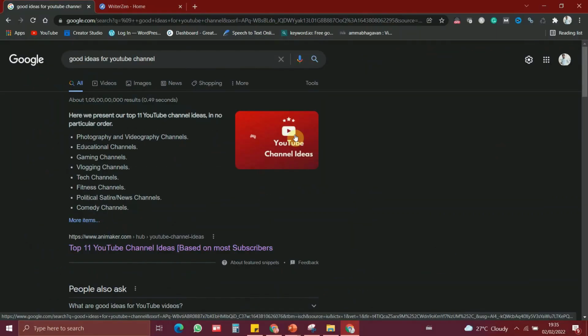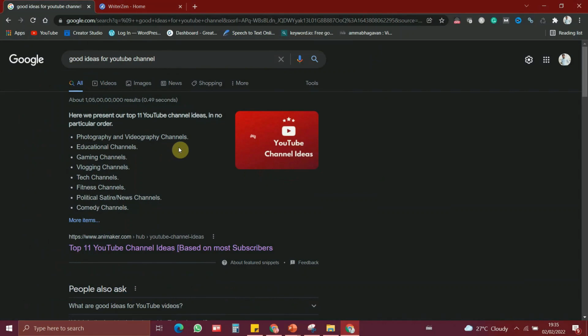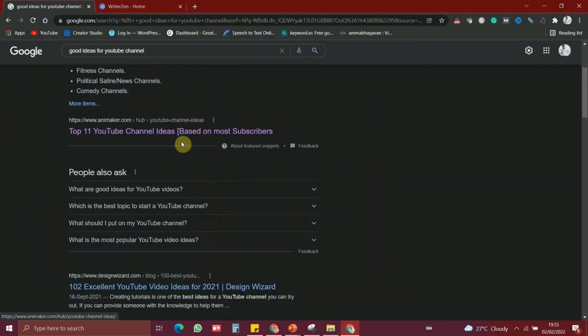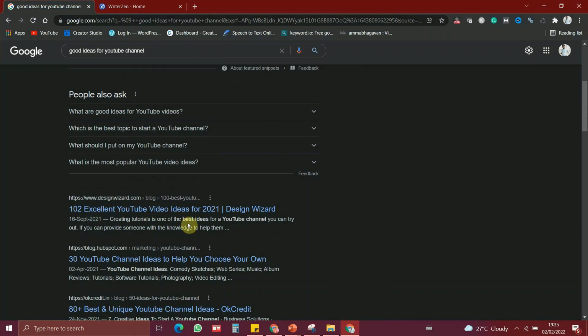There's no doubt about that. But doing that manually is going to consume a lot of time. You have to open each article and see all the contents in the article and compare it and then write your article. So this is going to take a lot of time and it is the toughest job too.